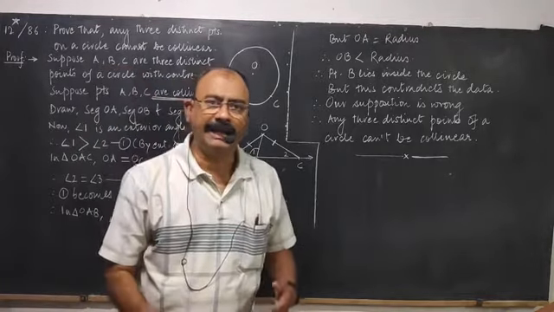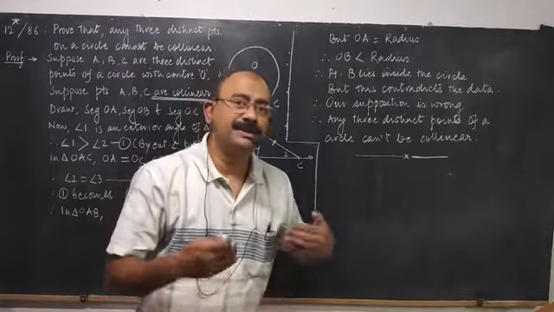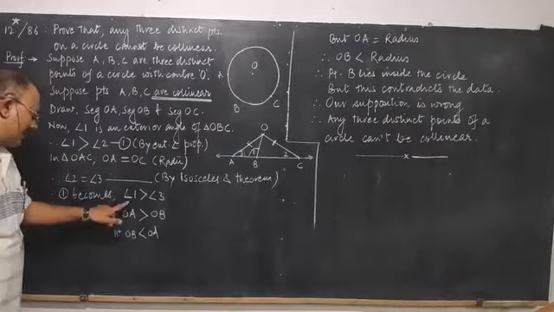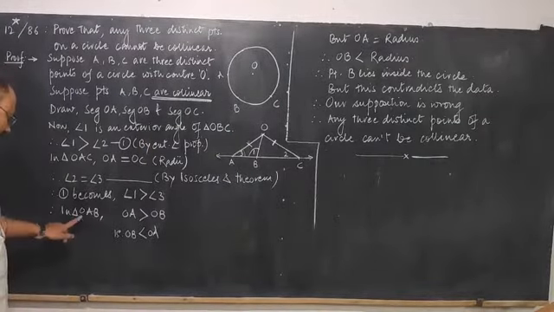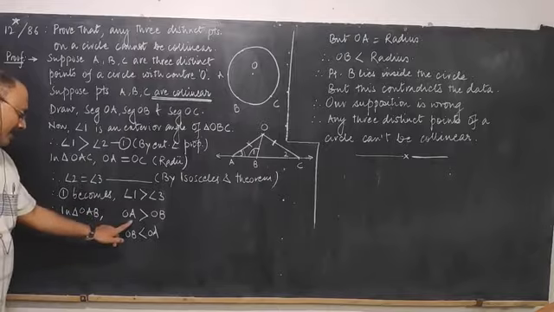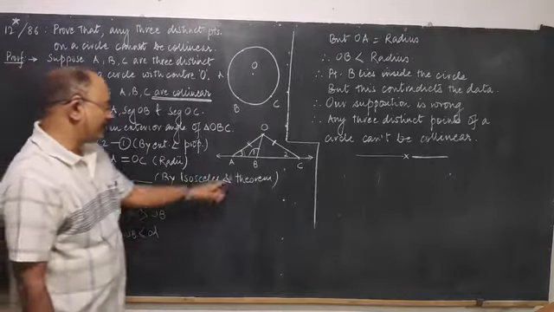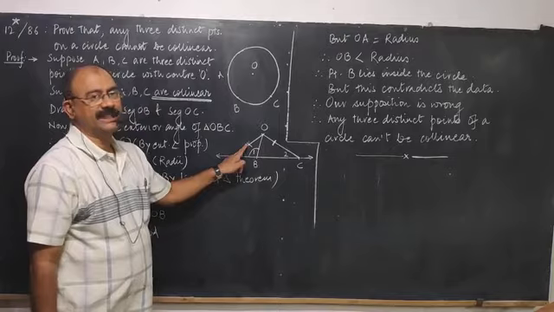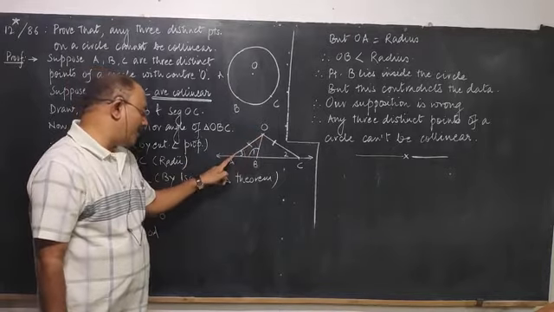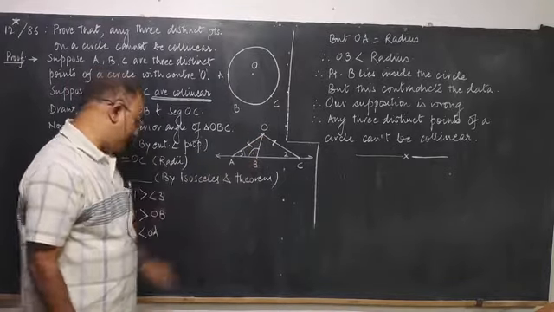But we know that angle inequality leads to side inequality. Okay. So angle 1 is greater than angle 3. Therefore in triangle OAB, OA is greater than OB. जो एंगल बड़ा होता है उसके सामने वाली साइड बड़ी होती है. तो OA is greater than OB. Okay.